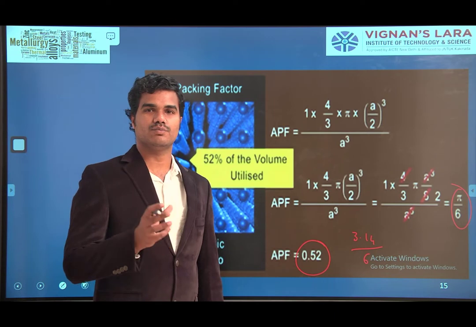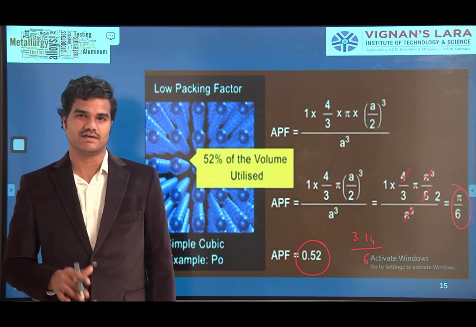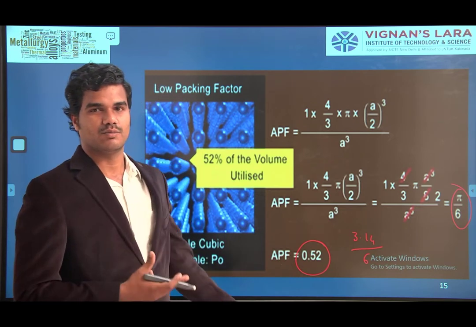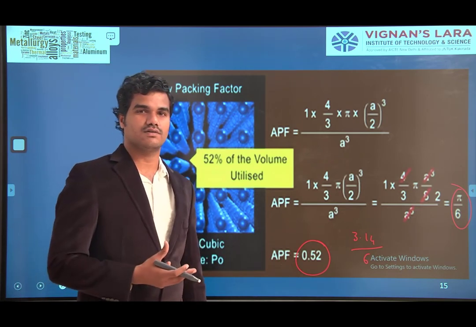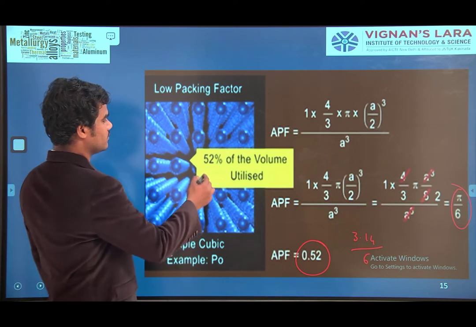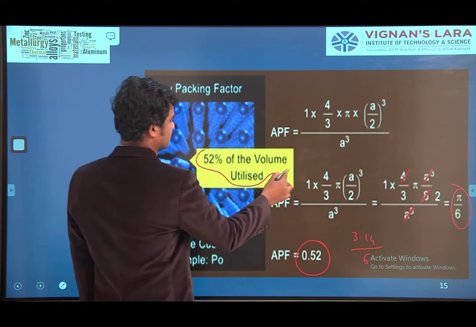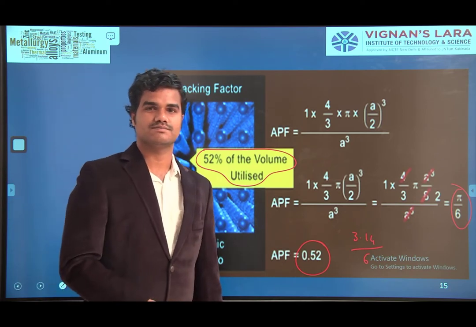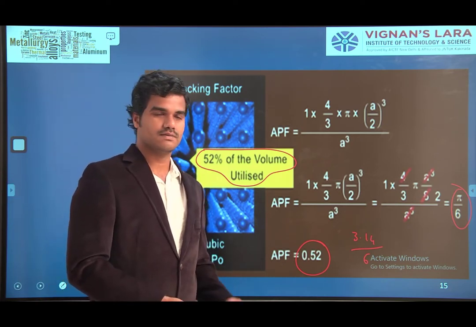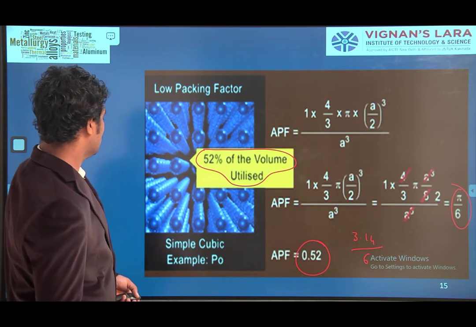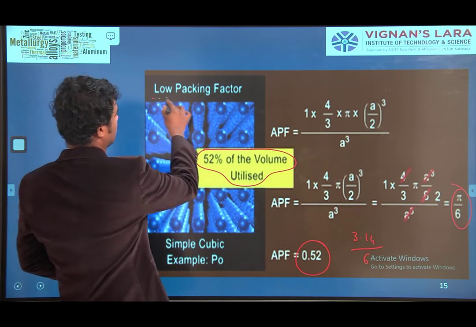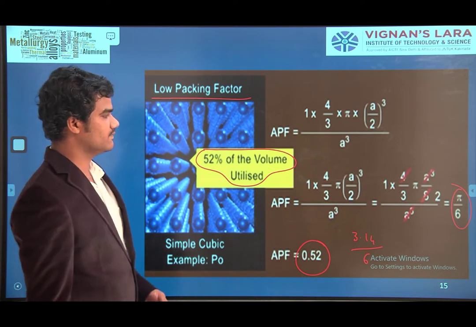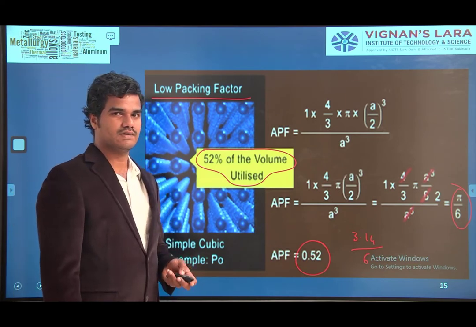Means only 52% of the volume is utilized by the atoms. So it is a low packing factor. Okay. You understand?